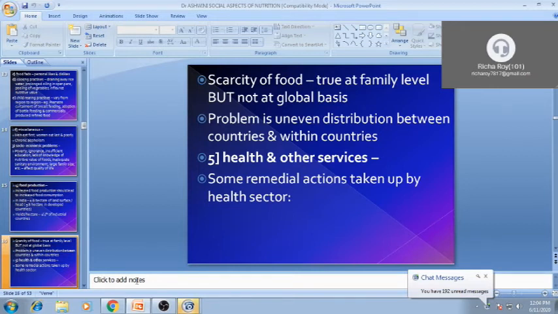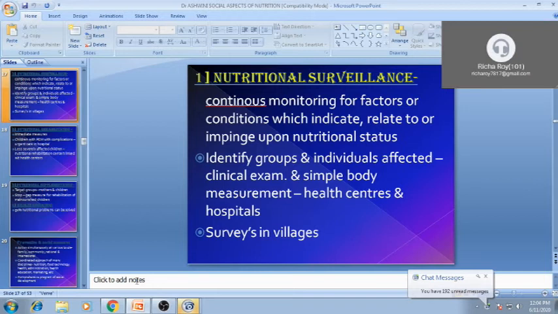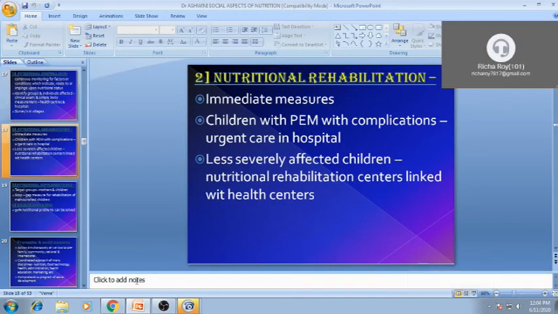Then unequal distribution, as we say, all these are the problems related to food. Then nutritional surveillance, we talk about this. Now nutritional rehabilitation.